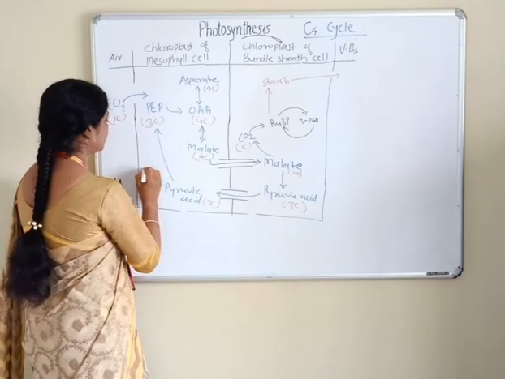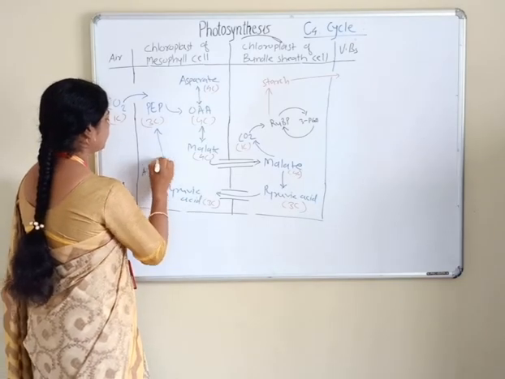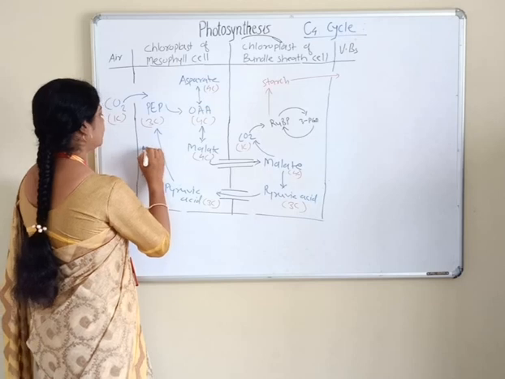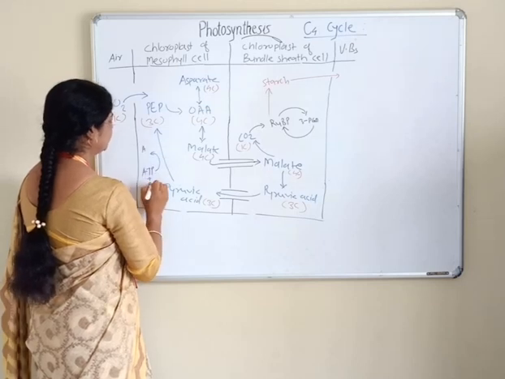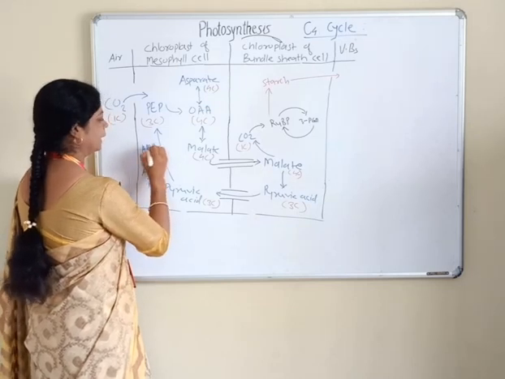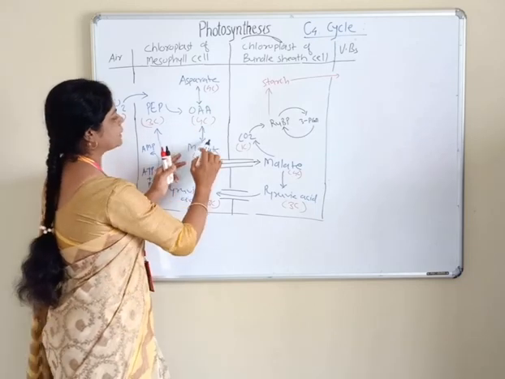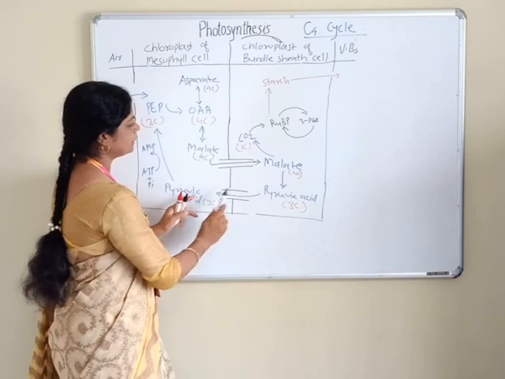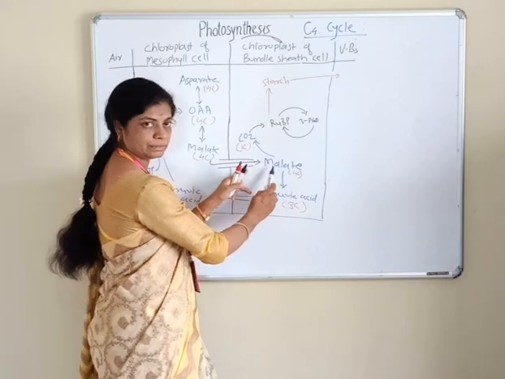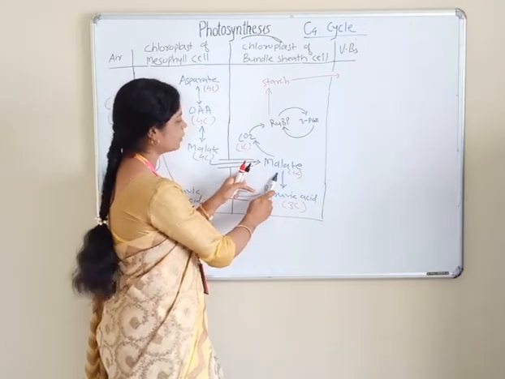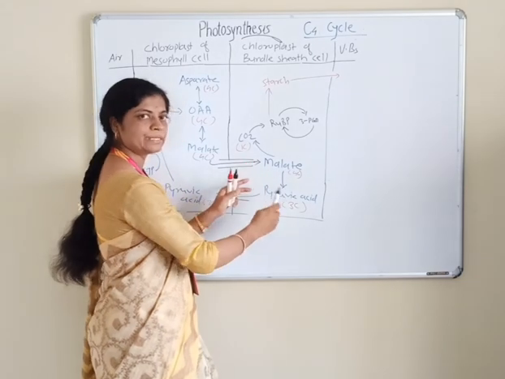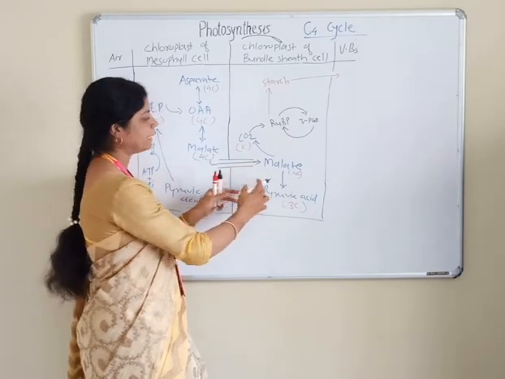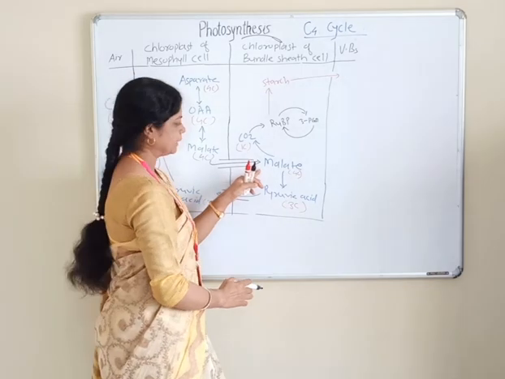Here 1 ATP is utilized with formation of AMP, inorganic phosphate, and so on. Here one enzyme is malate dehydrogenase, in which the carboxylation step occurs, and reduced NADP is utilized in this process.